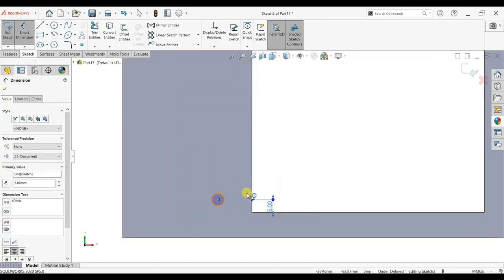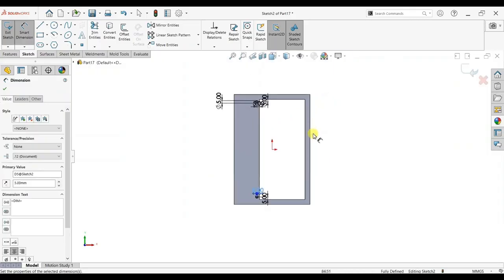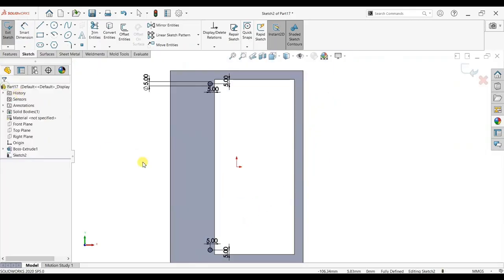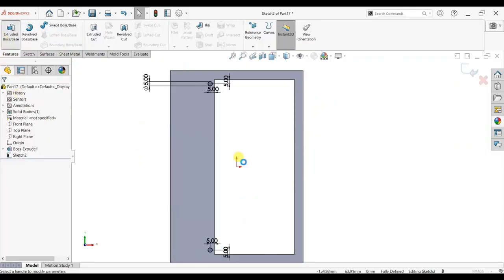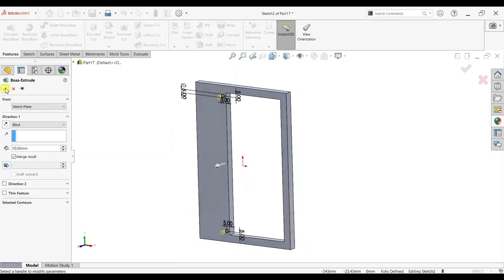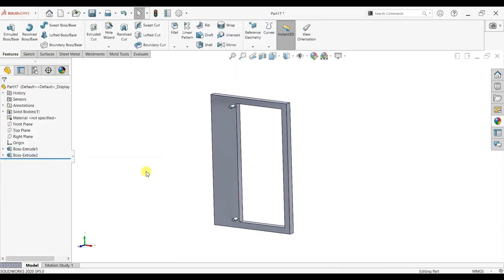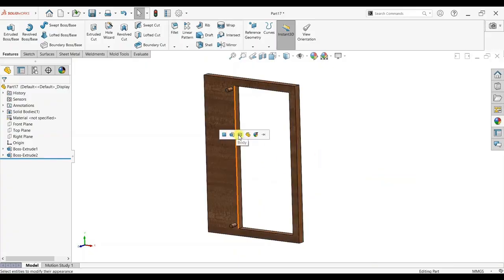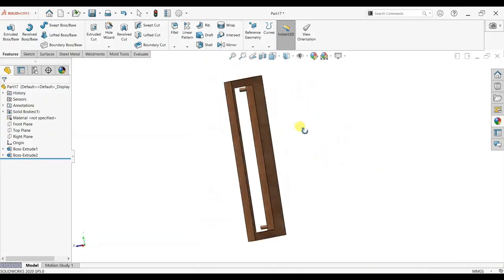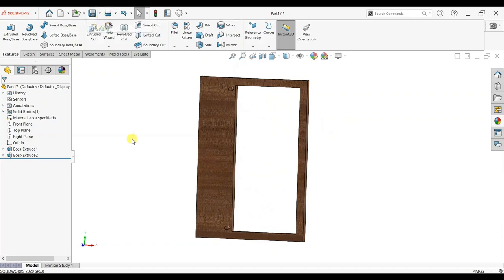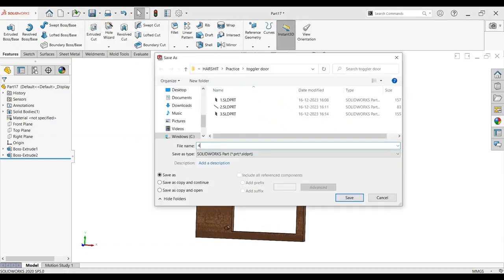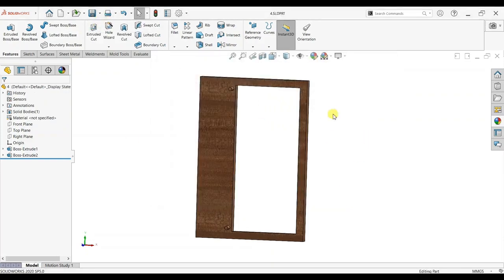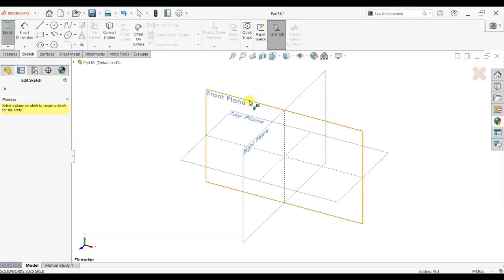Same way to bottom circle, 5 mm and 5 mm. Go to feature, extrude it 5 mm. Again give appearance. So our frame is ready. Save it to the same folder.